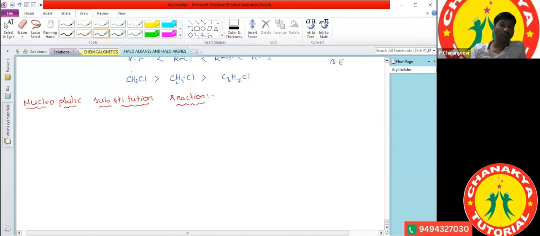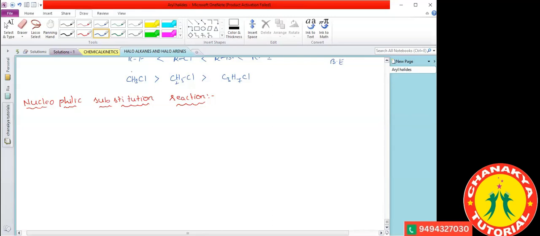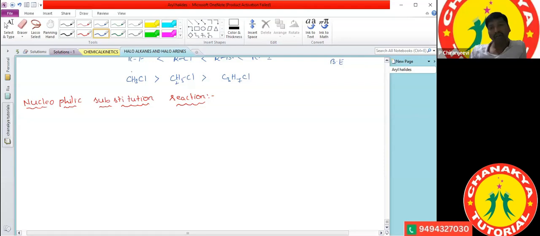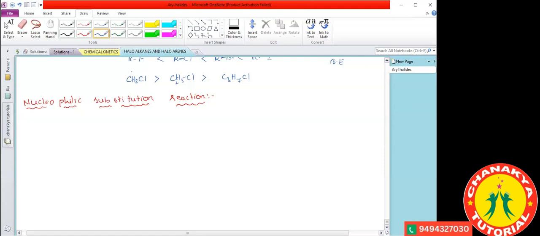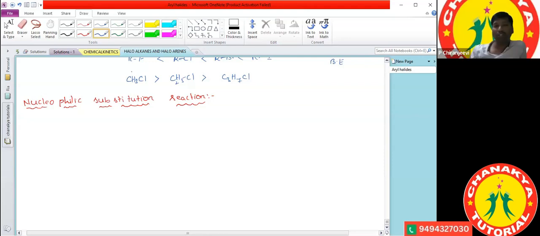Now, like that, we are studying the nucleophilic substitution reaction. First of all, what is meant by a nucleophile? The electron rich species. Very good. Electron rich species is called a nucleophile.